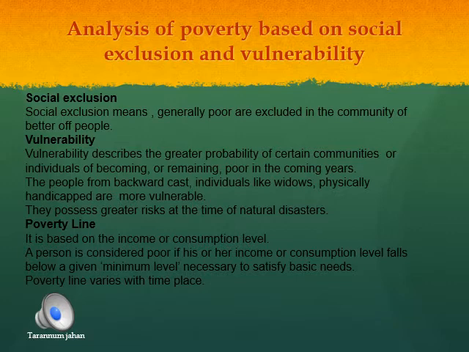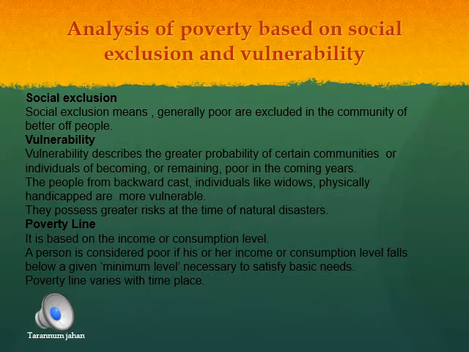So the poverty line varies from place to place. Here they always count in dollars. This is a good example: a person who does not have a car is poor in the USA, whereas a person who does not have a car in India is not poor. So in this way, the poverty line varies from time and place.